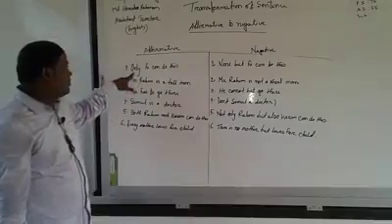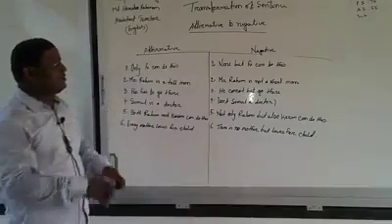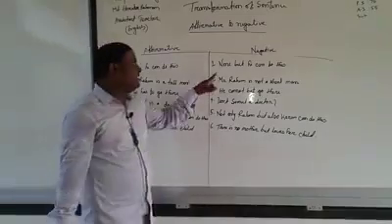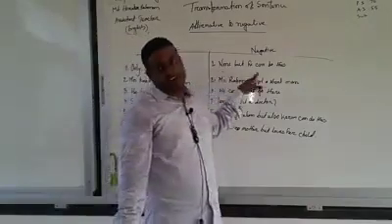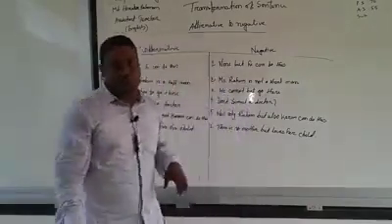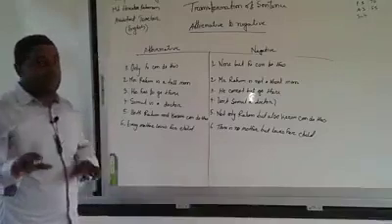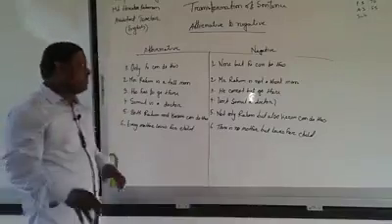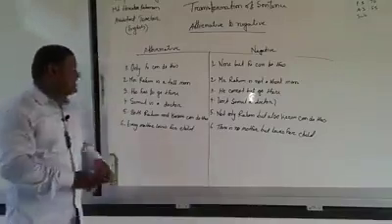Only example has been given here. My dear student, only he can do this. What will be the total figure of negative? That is none but he can do this. I think you have understood. Okay, if you have any comments regarding this, you must comment. Okay, let's go to the next rule.